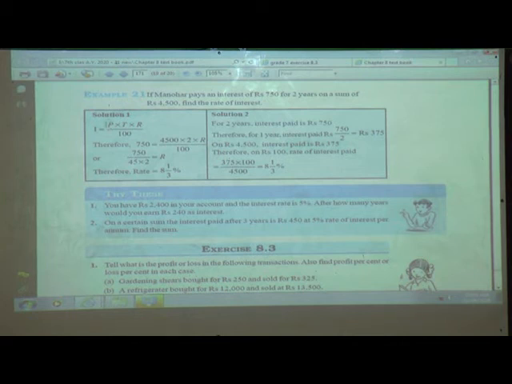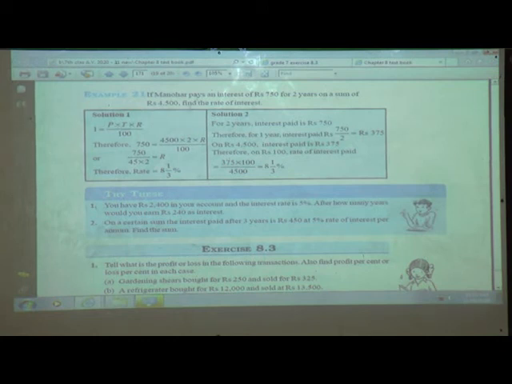P is the principal, that is the total amount. T is the time, for how many years, and R is the rate of interest, which is given as 10%, 20%, 15%, 18%, that is nothing but the rate of interest upon 100. So this is the formula. If you know three of the quantities, you can find out the fourth quantity.